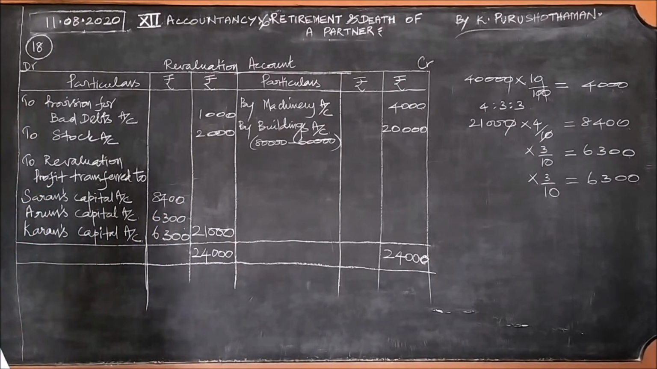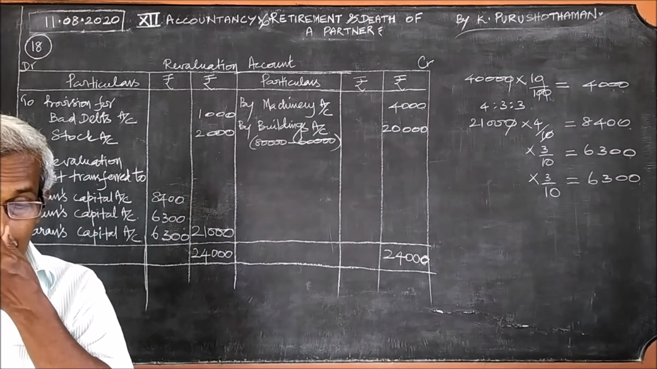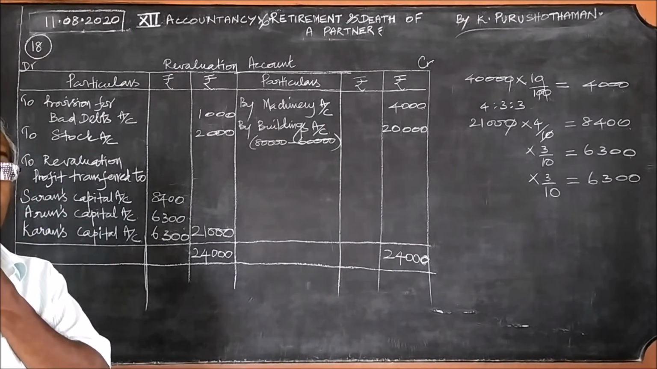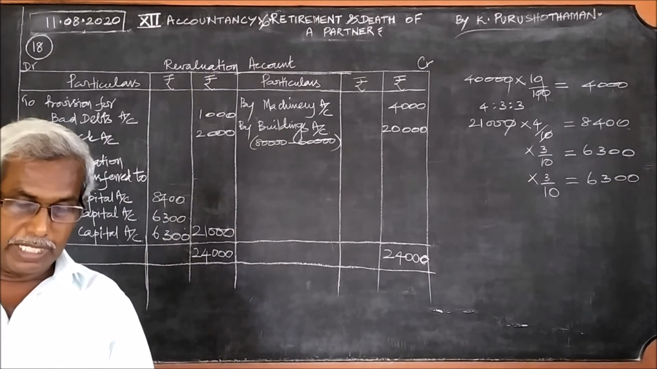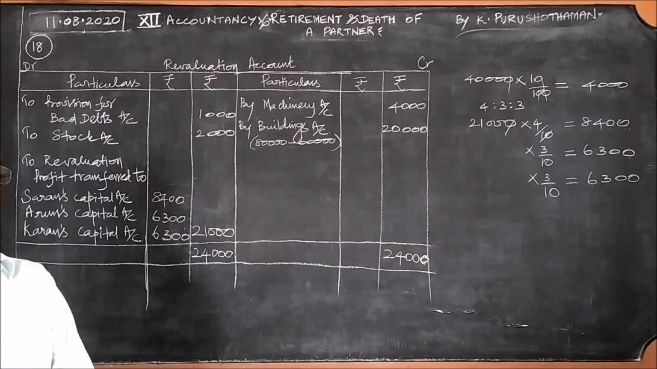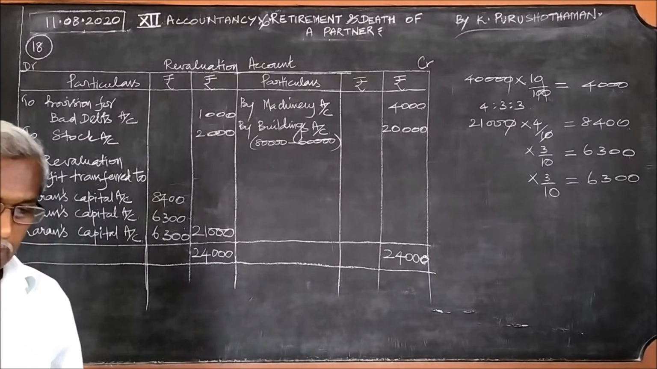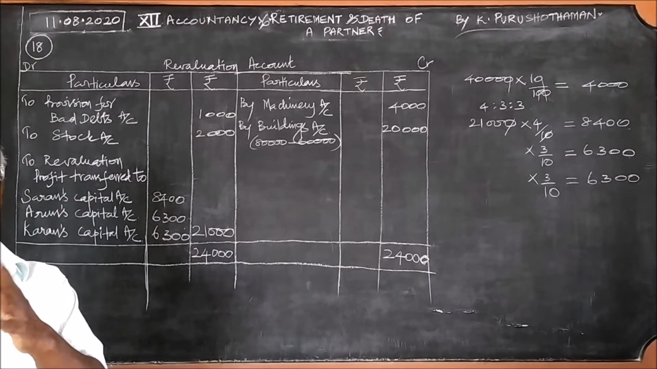And in the balance sheet, the first item, goodwill of the firm is valued 21,000. That should be considered for capital account. And the last adjustment, the final amount due to Karan is not paid immediately. This should also be considered for capital account. Therefore, the first and the sixth one should be considered for capital account.